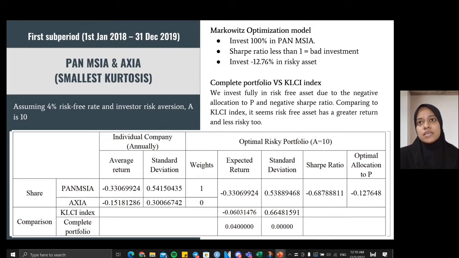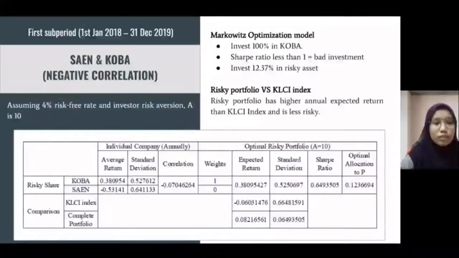However, as you can see here, the Sharpe ratio is negative, which indicates a bad investment, and it shows that we need to invest negative 12.76% in risky asset. Overall, this is not a favorable portfolio for us to invest to. Hence, we invest fully in risk-free asset due to the negative allocation to P and negative Sharpe ratio. So, comparing to KLCI index, it seems that our risk-free asset has a greater return and it is also less risky too.